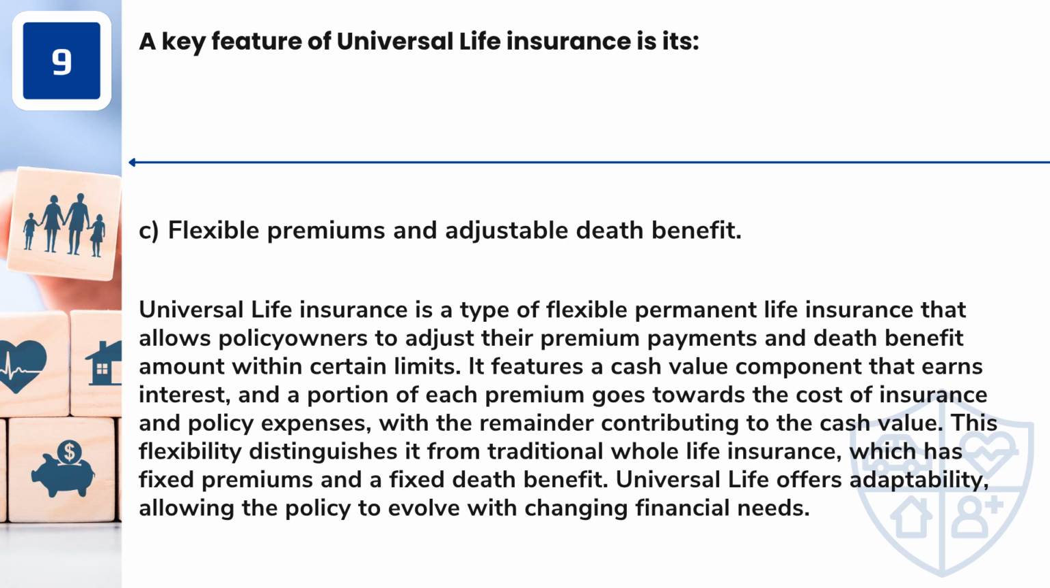It features a cash value component that earns interest, and a portion of each premium goes towards the cost of insurance and policy expenses, with the remainder contributing to the cash value. This flexibility distinguishes it from traditional whole life insurance, which has fixed premiums and a fixed death benefit. Universal life offers adaptability, allowing the policy to evolve with changing financial needs.